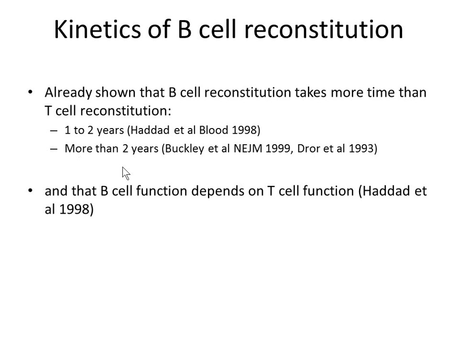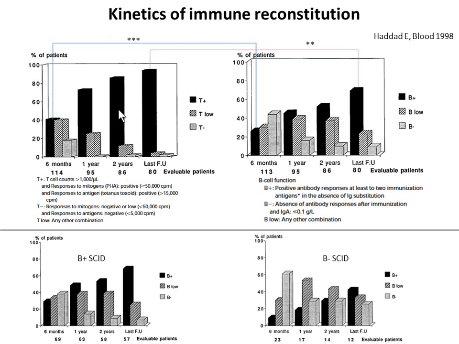And also it was shown that, as we can think, B cell function depends on T cell function. This is the manuscript we published in 1998, showing the evolution of the T cell function and the evolution of the B cell function. In black is the normal T cells and the others are T low or T negative. What I wanted to focus on is that even if you have a normal T cell function here, there is a difference in the number of patients who have a normal B cell function. Meaning that it is not automatic that when you have a normal T cell function, then you have a normal B cell function. There can be a discrepancy between the two populations.